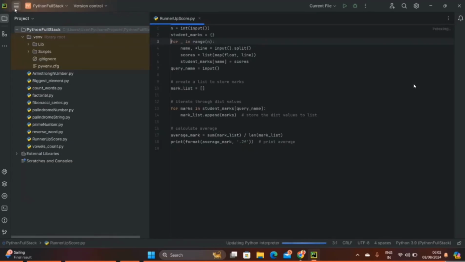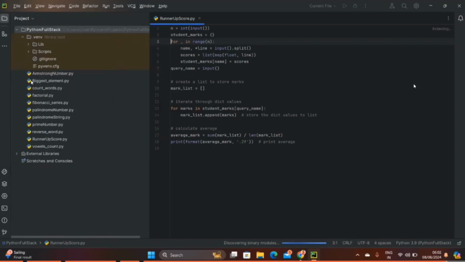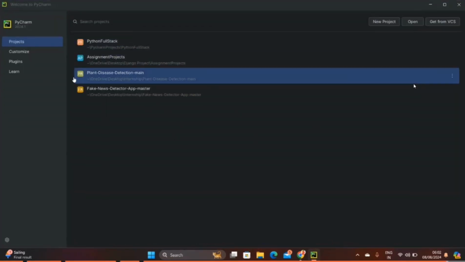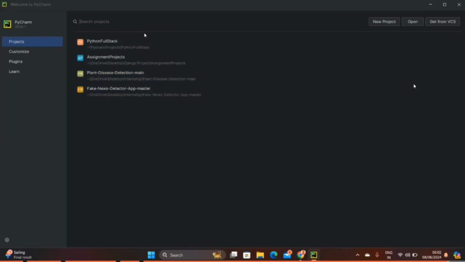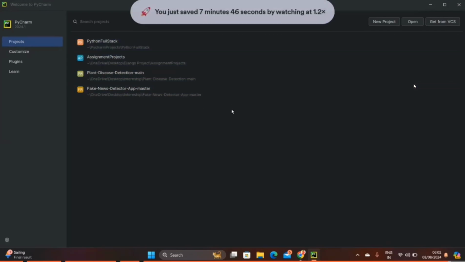Now, don't worry. When you first install it, it will never show this, because I have some projects. After installing, it's an empty space, there will be no files. This is how the environment looks.